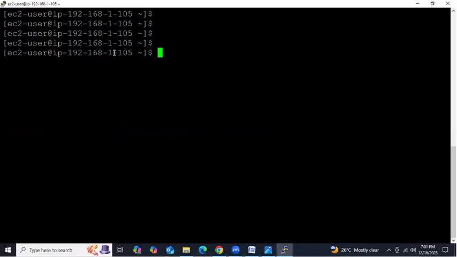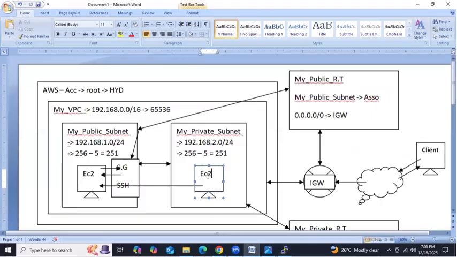Got it? This is the public server, because we have one, right? 192.168.1.x, some IP address is provided from 251 IP addresses. Total 251 IP addresses we have in the subnet, and it is going to provide 105. Got it, guys? Okay. Then how do we access this instance from this instance remotely?